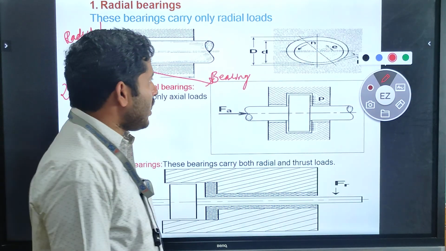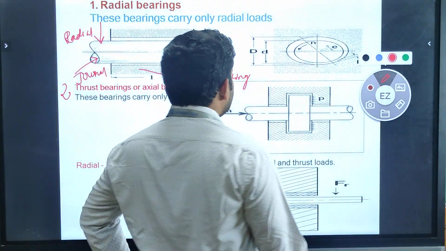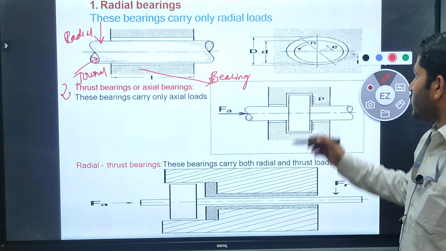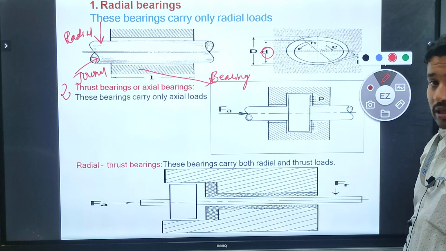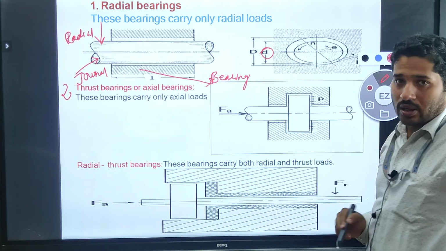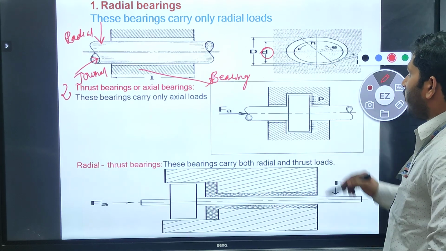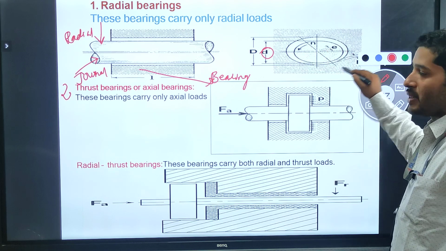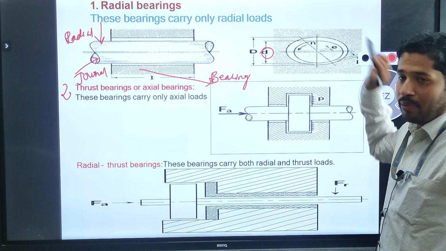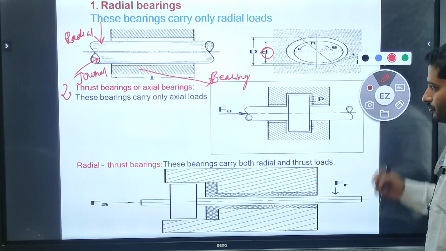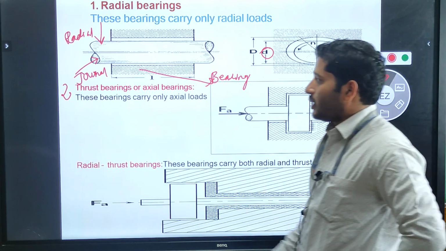Radial bearing. Let us see. If you observe over here, the small d indicates the diameter of this journal. The fixed one is the bearing, and this is the inner diameter of the bearing. Clear? Then the next one is the thrust bearing.